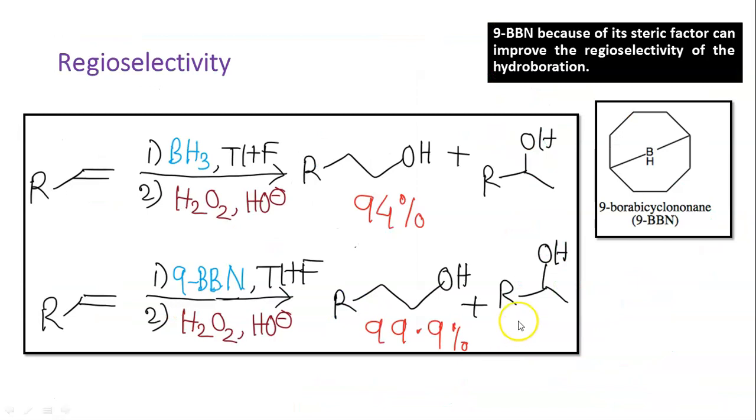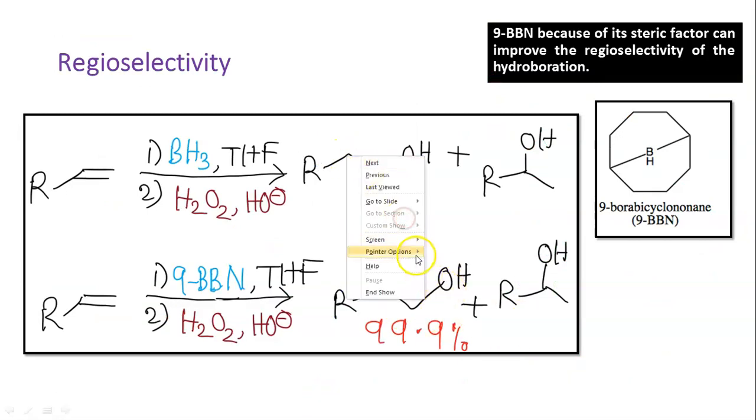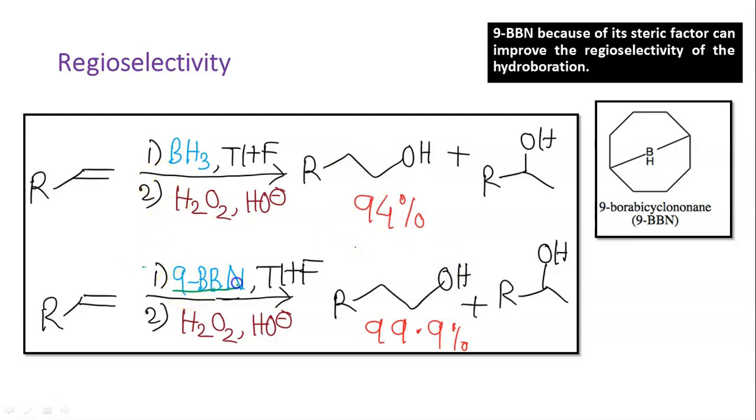Next we will see the example of regioselectivity with 9 BBN. So here we have used 9 BBN in the second case, but in the first case we have used normal BH3-THF complex. So in which case are we getting more regioselectivity? Obviously in the second case it is 99.9%. This is actually the major product in both cases, but in the second case the regioselectivity is increased because 9 BBN, because of its steric factor, improves the regioselectivity. Compared to BH3, obviously the structure of 9 BBN is more sterically hindered.